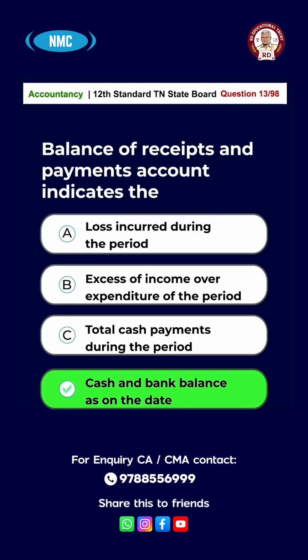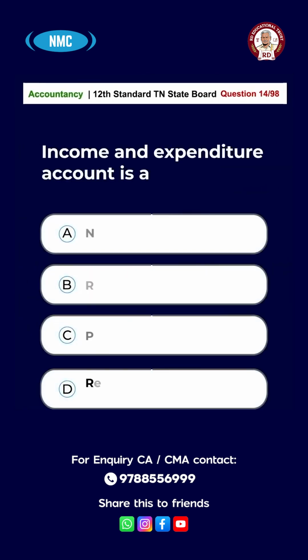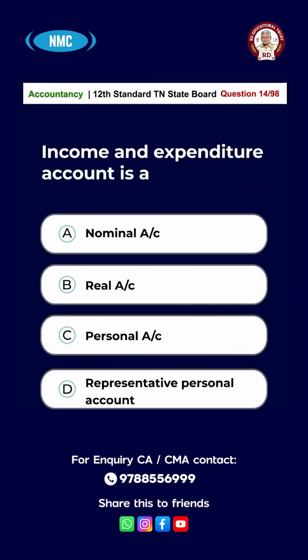Question number 14. Income and expenditure account is a option A, nominal account, option B, real account, option C, personal account, option D, representative personal account. The answer is option A, nominal account.